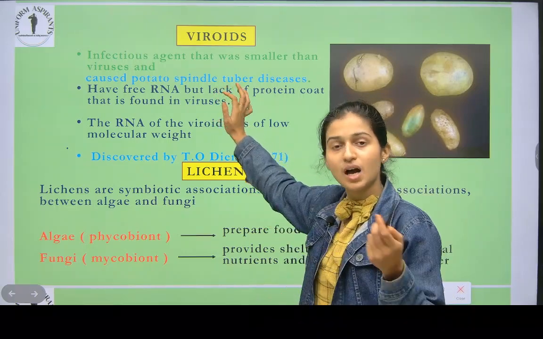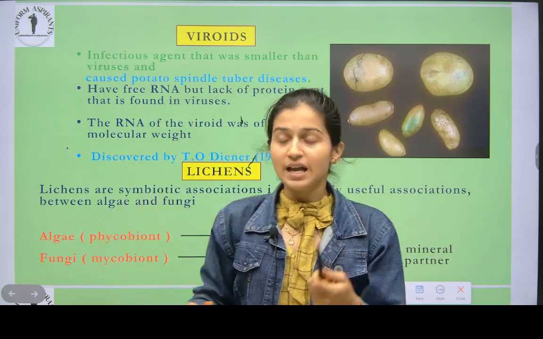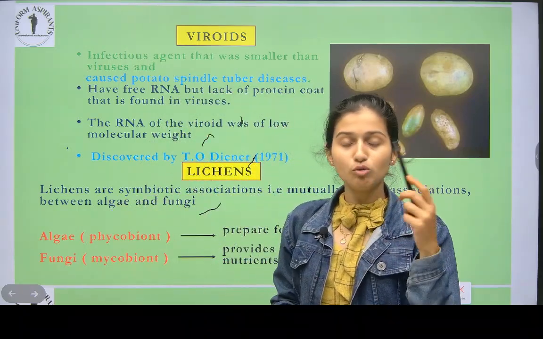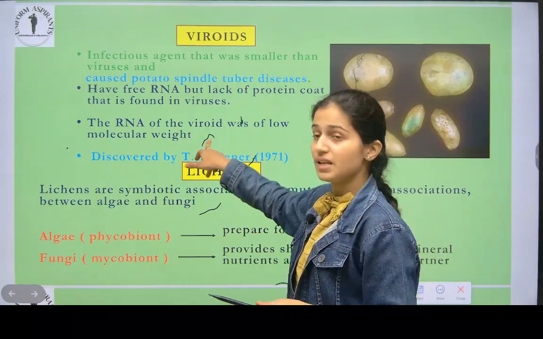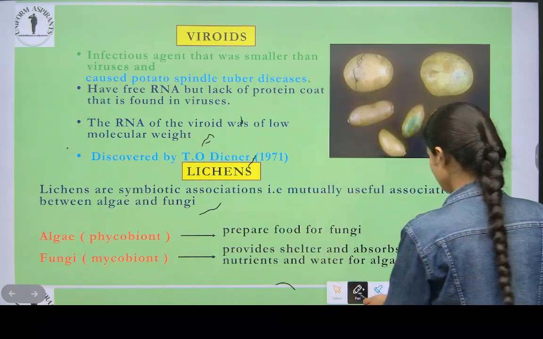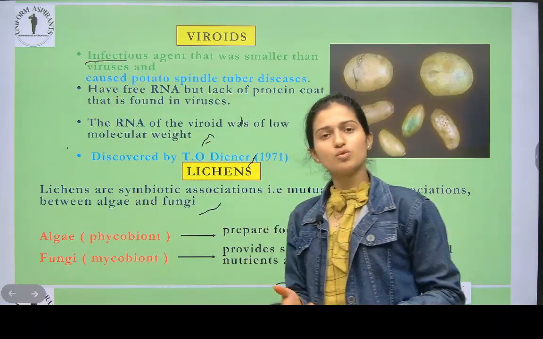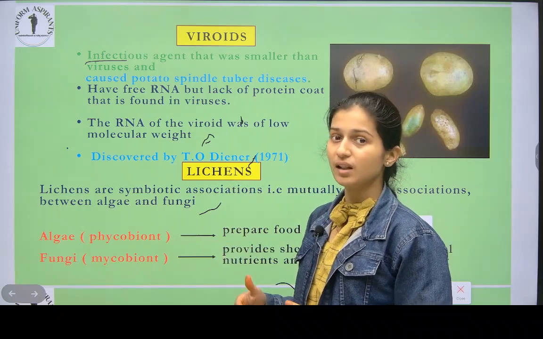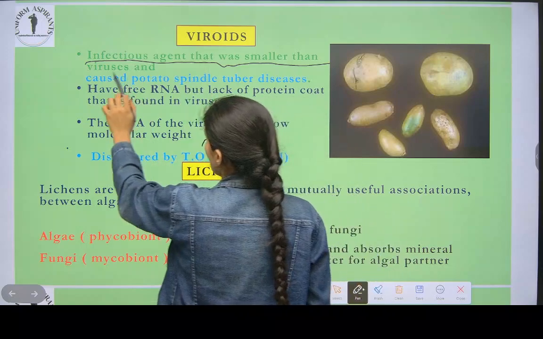And how I told you that viruses have a protein coat outside the RNA. Like that, these viroids do not have a protein coat. They do not have capsid. What is the protein coat of a virus? Capsid. Like that, these do not have a protein coat. Now see here, infectious agent, and these viroids mostly affect vegetables, like potato spindle, which is a disease.